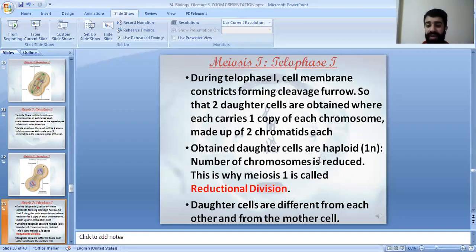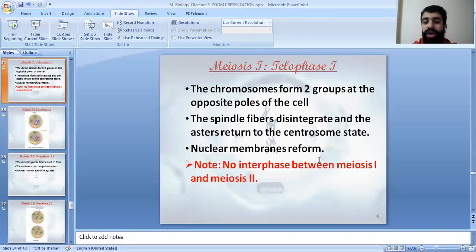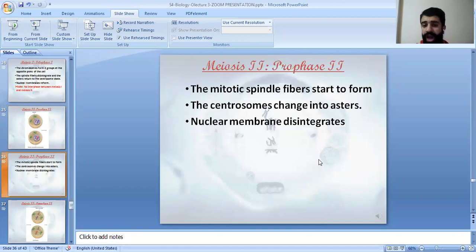The daughter cells are different from each other, and they are different from the mother cell. The chromosomes form 2 groups at the opposite poles of the cell. The spindle fibers disintegrate, and the asters return to the centrosome state. The nuclear membranes reform. Note that there is no interphase between meiosis 1 and meiosis 2. You have interphase at the beginning, then meiosis 1, then we completely start with meiosis 2, not the interphase again. So in prophase 2, you have 2 daughter cells.